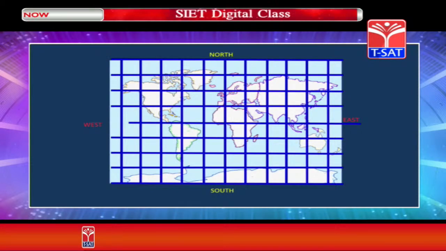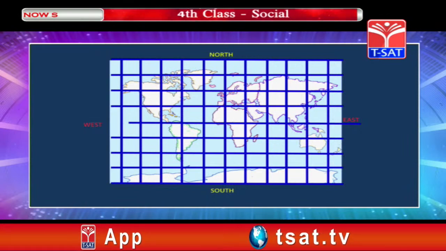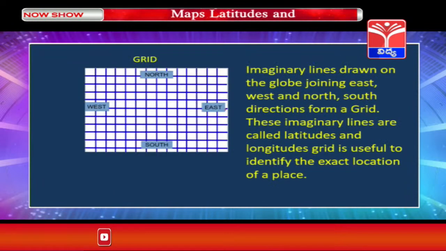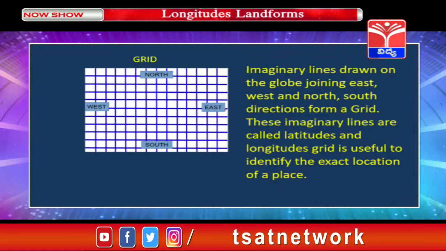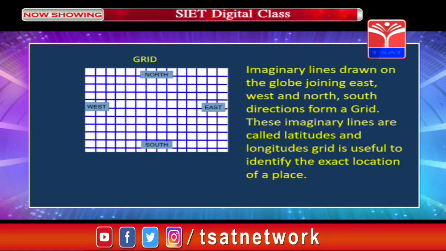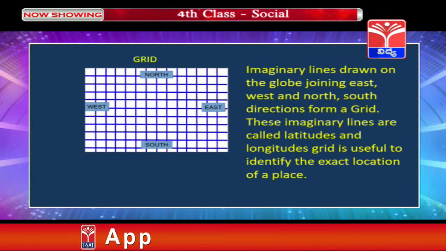Children, imagine if there are no lines or directions on this image, can you locate where exactly a place is situated? So, these lines, the network of the grid, these imaginary lines, the network of latitudes and longitudes on the globe help in locating the places.